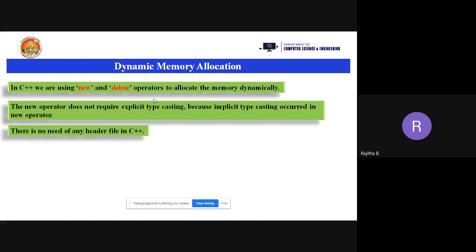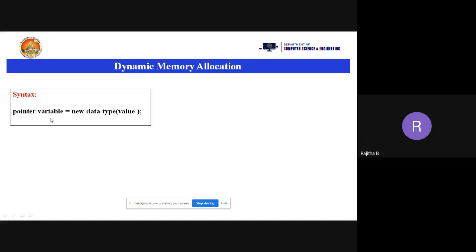Now, what is the syntax to allocate the memory at runtime in the dynamic memory allocation of C++? Now we'll see that. You can see this is the syntax. We need to take a pointer variable definitely. Why do we need a pointer variable here? We are allocating the memory at runtime, so we need to know where we are going to store the values. To know that address, we are using pointer variables, and we are going to store that address into the pointer variable.